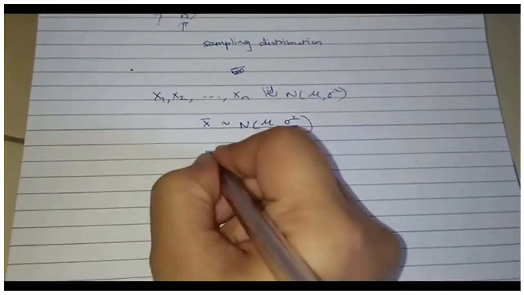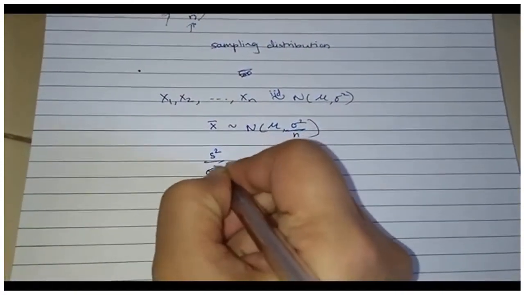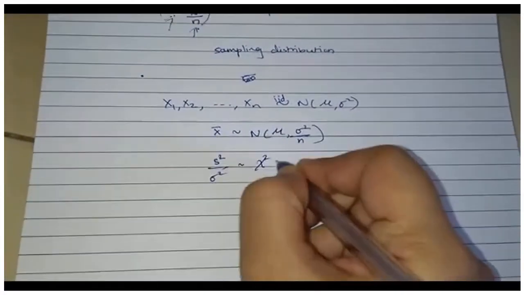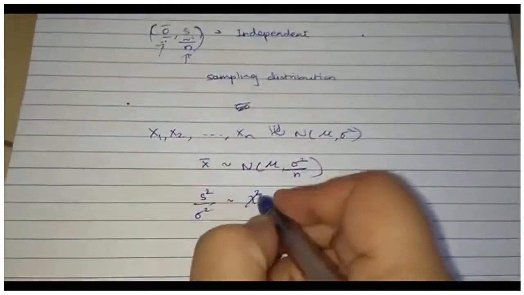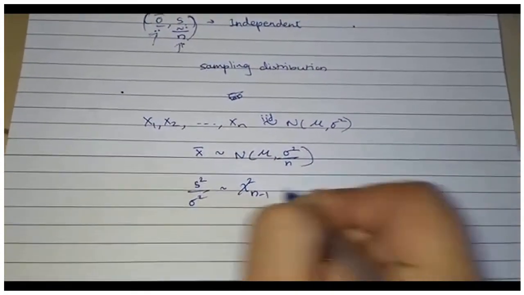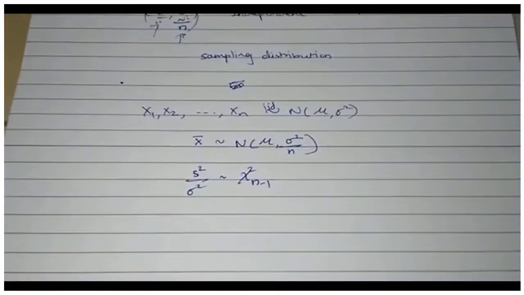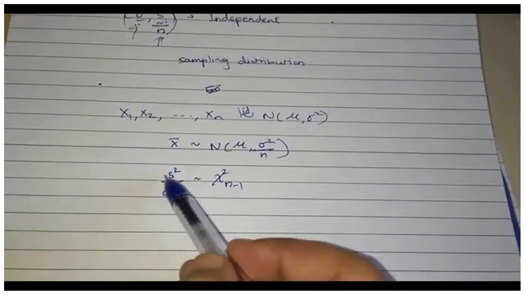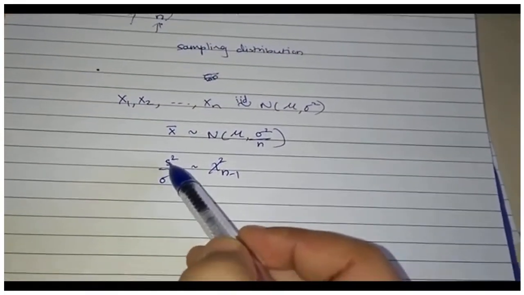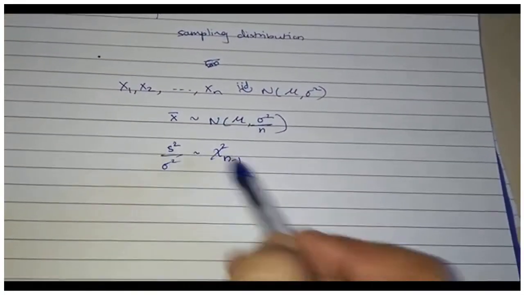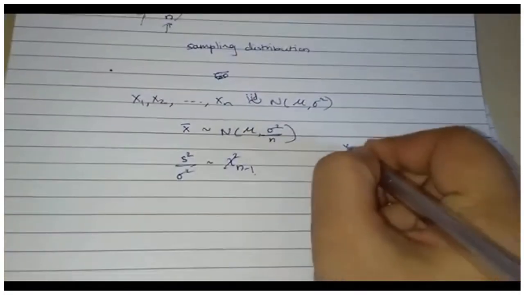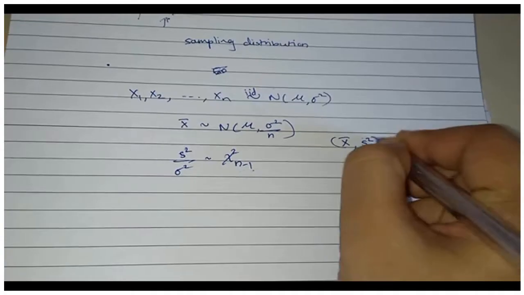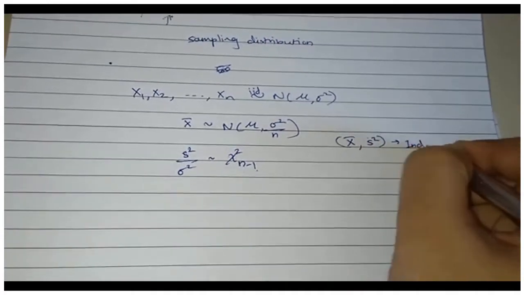Similarly, s square upon sigma square follows chi square with n minus 1 degrees of freedom. One degree of freedom is lost because in computing s square, you are subtracting the mean. And you further know that x bar and s square are independent.